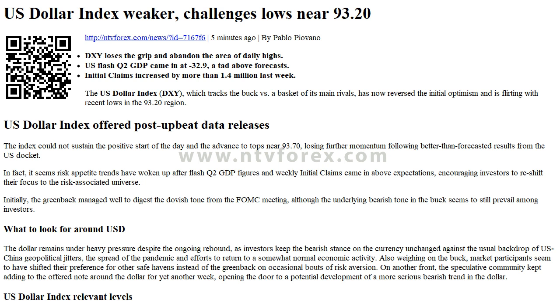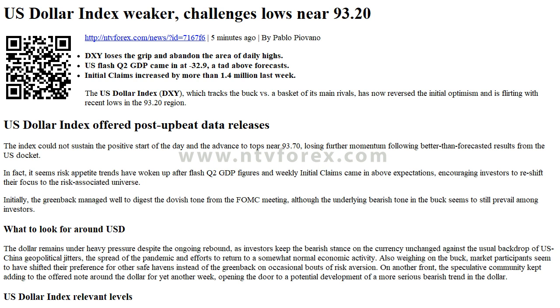The US dollar index DXY, which tracks the buck versus a basket of its main rivals, has now reversed the initial optimism and is flirting with recent lows in the 93.20 region. US dollar index offered post-upbeat data releases.